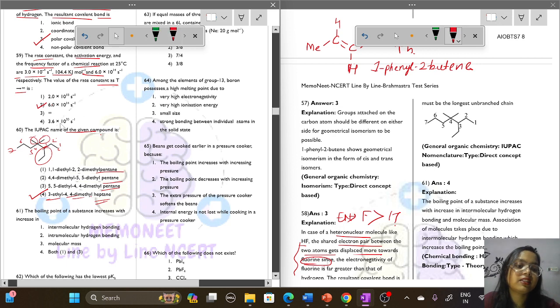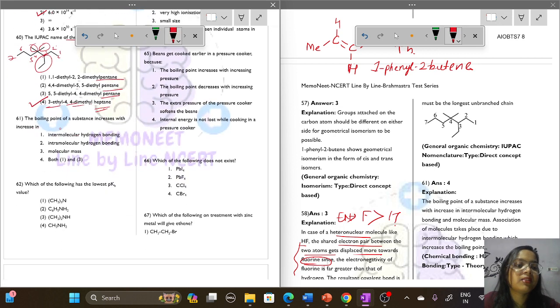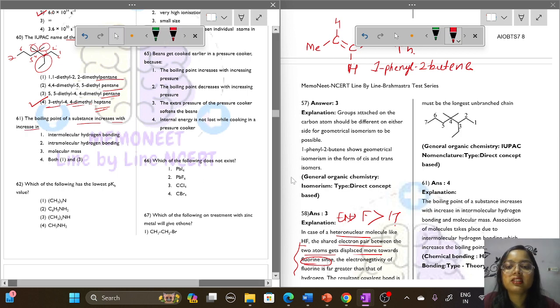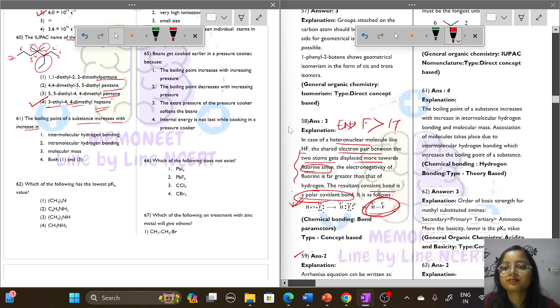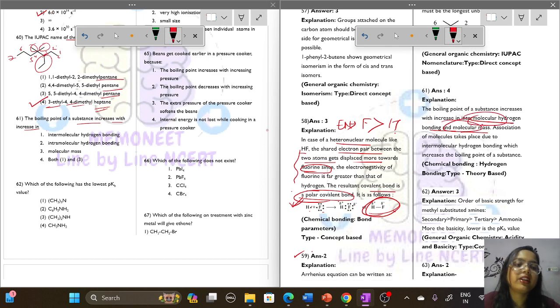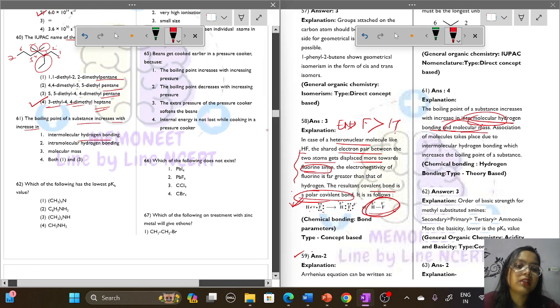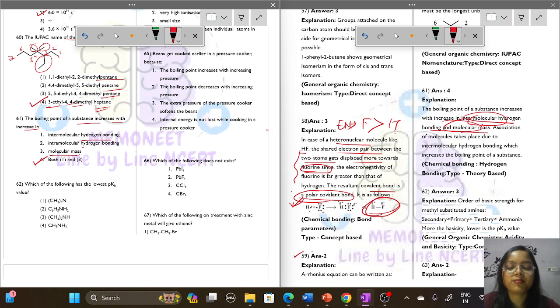Next is question number 61. The boiling point of a substance increases with increase in intermolecular hydrogen bonding and molecular mass. So these two have to be increased to increase the boiling point. The boiling point should be increased by both hydrogen bonding and molecular mass. Option number 1 and 3. So this fourth option is the correct option.